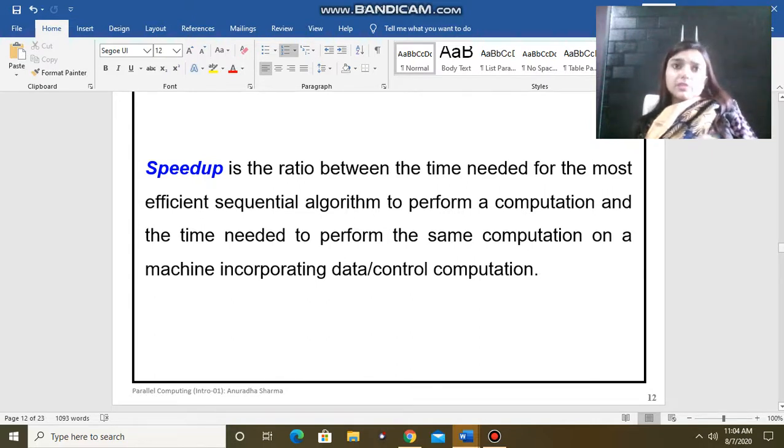In simple words, speedup is the ratio of the time needed when the most efficient sequential algorithm works to the time needed by the same algorithm run on the parallel computers. Then this ratio is called the speedup ratio.